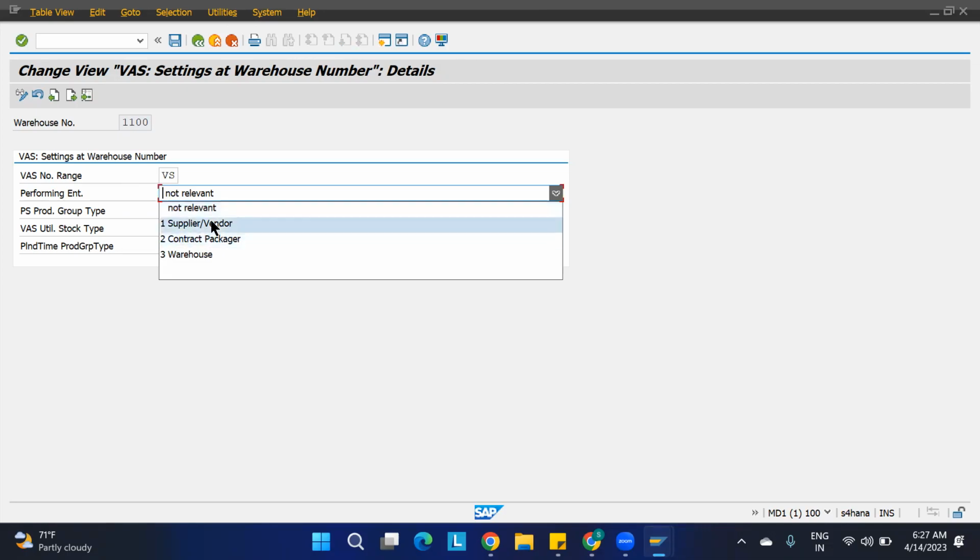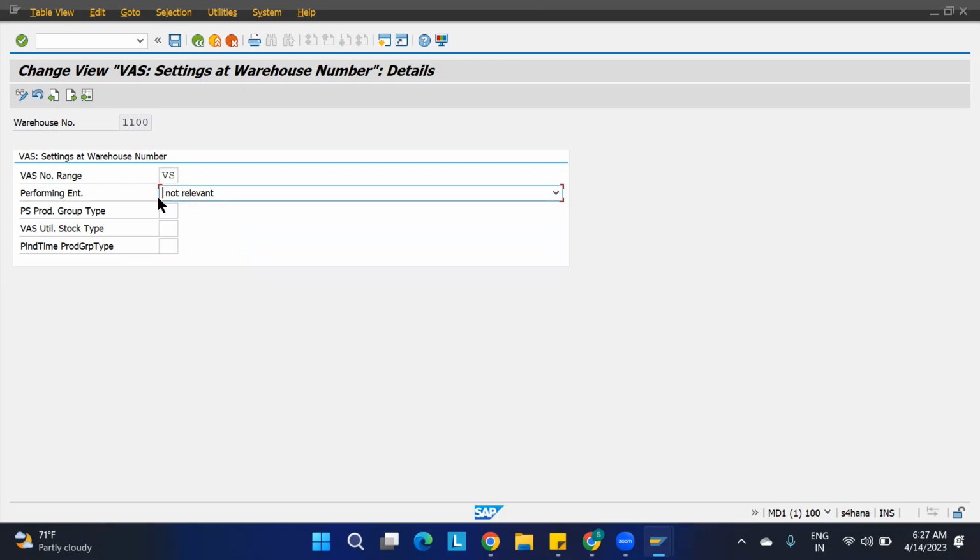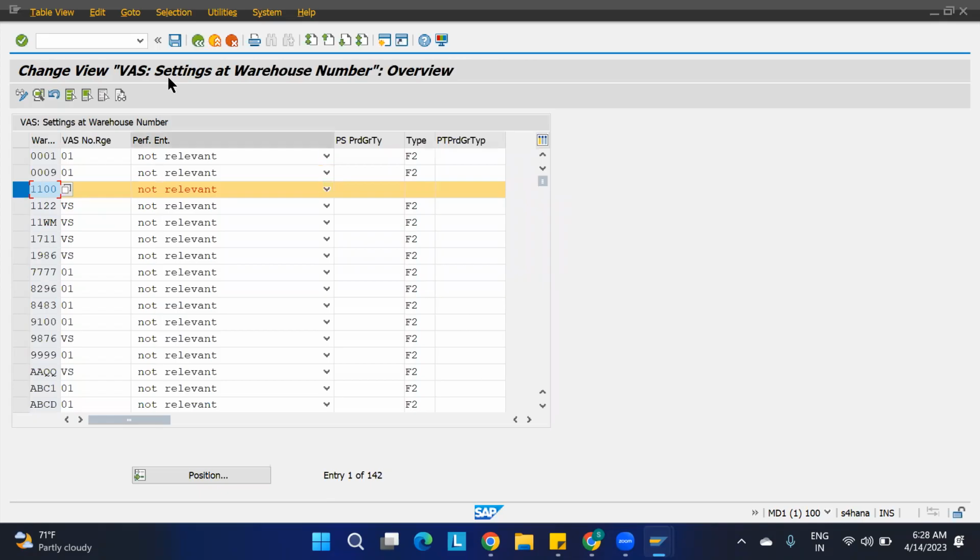See here, you are able to do the VAS based upon the supplier or the vendor, contract packages or the warehouse. But as of now, I will not consider all these things. Okay, why we are checking this is whether the warehouse number settings are maintained or not. And here packaging specification, product group type, stock type, VAS utilization, and planned time, all of this we will maintain over here, if you are taking any vendors. As of now, I am not taking those particular things, so it is not required also.